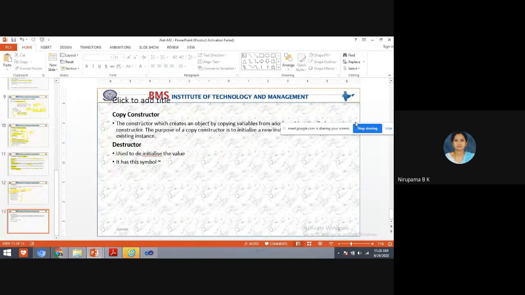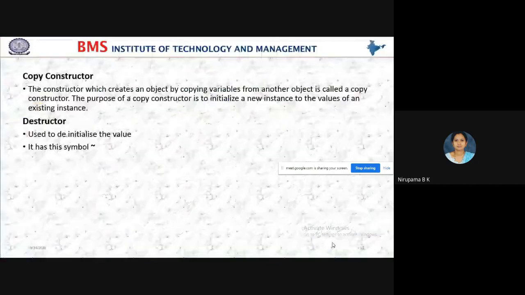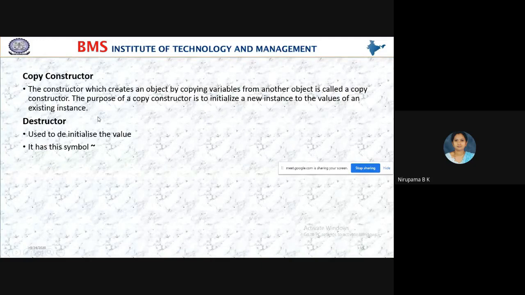Next I have copy constructor. The constructor which creates an object by copying variable from another object. A constructor which creates an object by copying variable from another object is called copy constructor. The purpose of copy constructor is to initialize a new instance with the value of an existing instance.